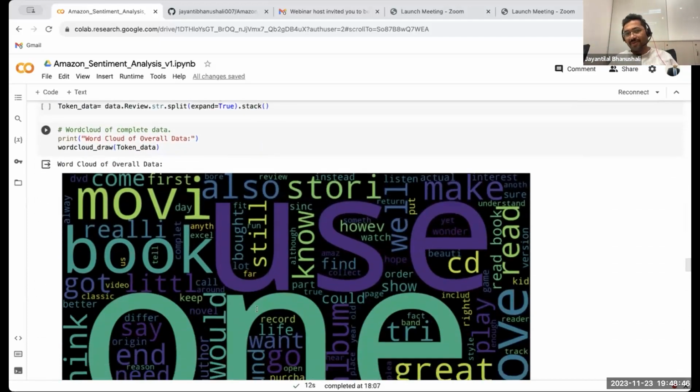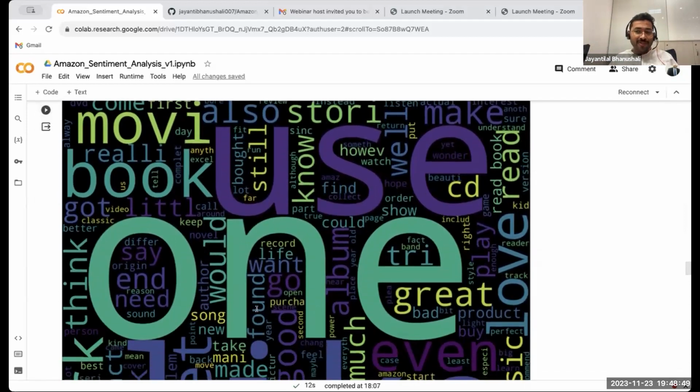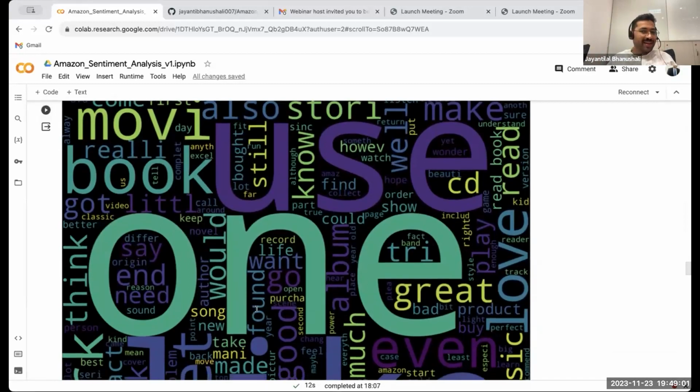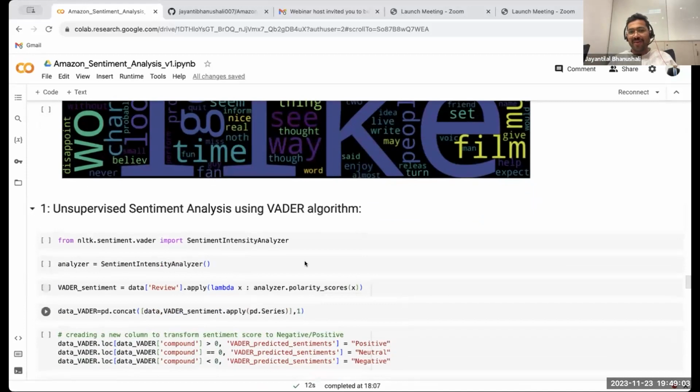And this is how it looks. Now, if you observe, we are not taking ratings here. It is only taking the reviews column into consideration, nothing apart from that. So this is again an exploratory data analysis that we did. Now we will do the actual sentiment analysis.